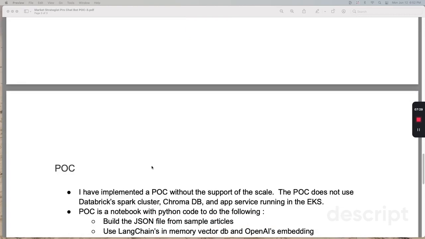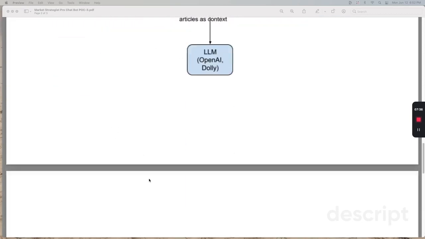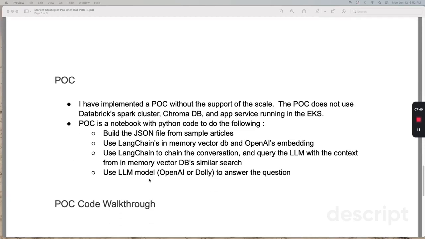Okay, so those are the proposed flow for data collection and the proposed flow for the question and answer for the application. I did a proof of concept. I did not implement the cluster, the database, or the app service running in Kubernetes. It's simply a notebook with some Python code.